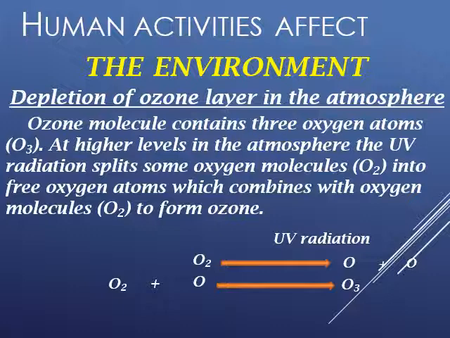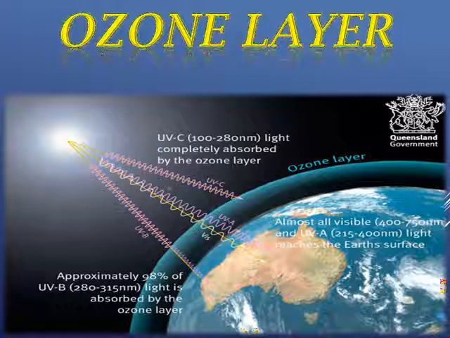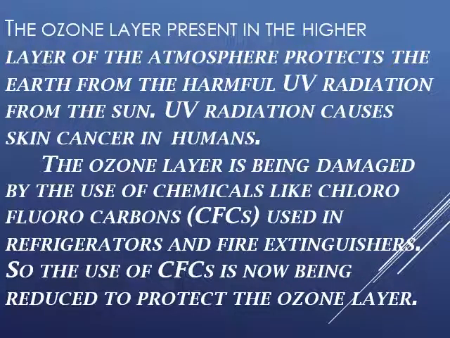At higher levels in the atmosphere, UV radiation splits some oxygen molecules, and the free oxygen atom combines with an oxygen molecule to form ozone or O3. Now you can see ultraviolet rays having a wavelength of 100 to 280 nanometers are completely absorbed by the ozone layer. This ozone layer protects us from ultraviolet radiations.